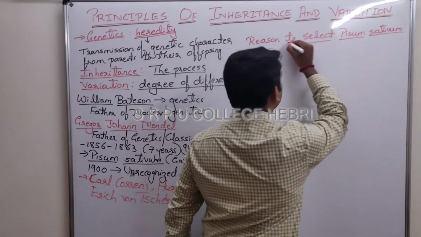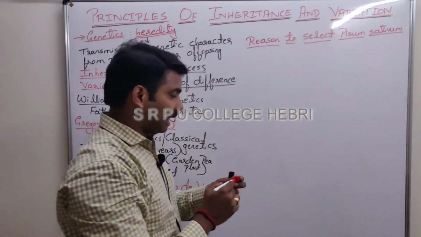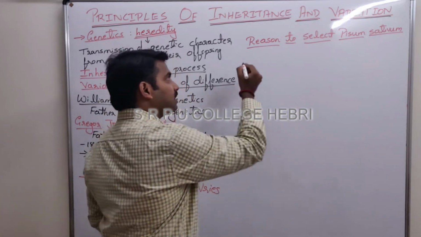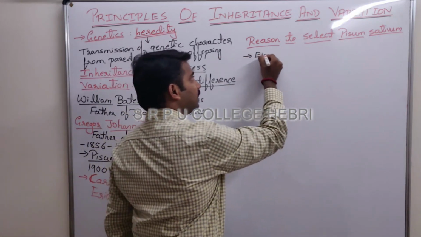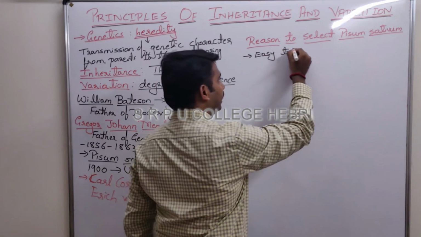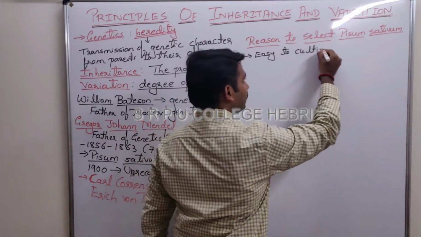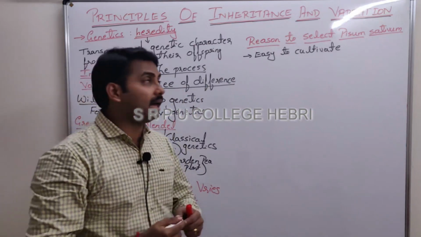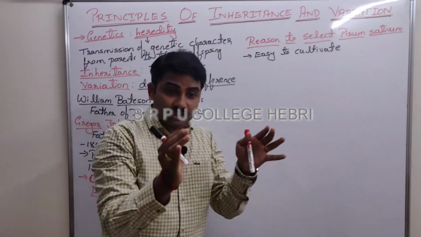Okay, reason to select. Why didn't he select other plants? Why did he select only Pisum sativum? The first reason is it is easy to cultivate. The area required for the cultivation is very small.